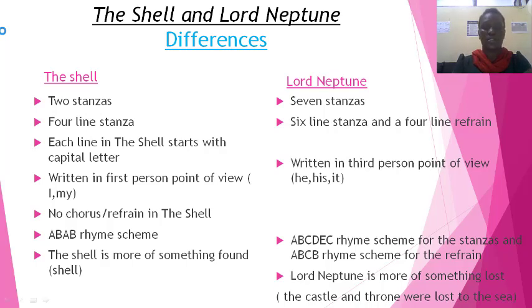The next difference is what the poems are all about. The shell is more of something found. The narrator found a shell at the beach. So the shell is more of something that was found. What about Lord Neptune? Lord Neptune is more of something lost. And what was lost? The castle and the throne were lost to the sea.